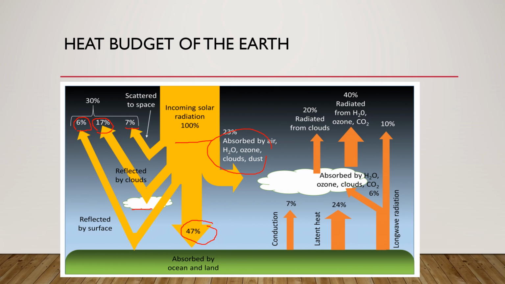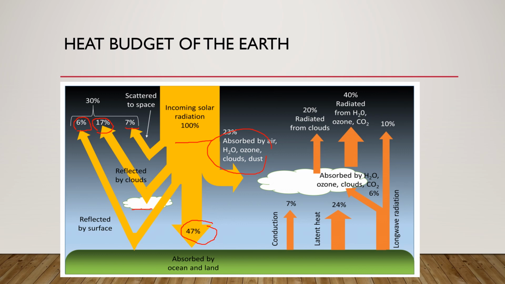Solar radiations that come in have a short wavelength, but when they strike the earth, the radiation that goes back is long wave radiation. So around 10% of the radiations which are absorbed by the earth would be radiated back in the form of long wave.